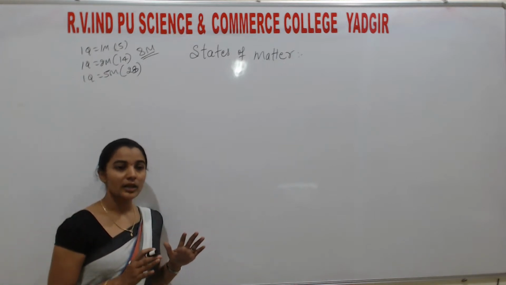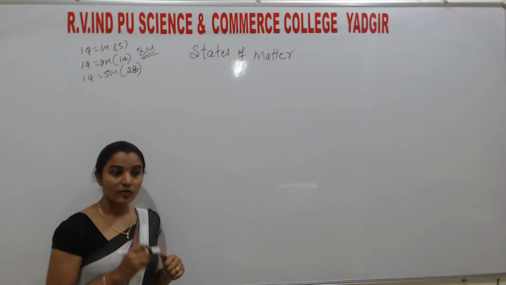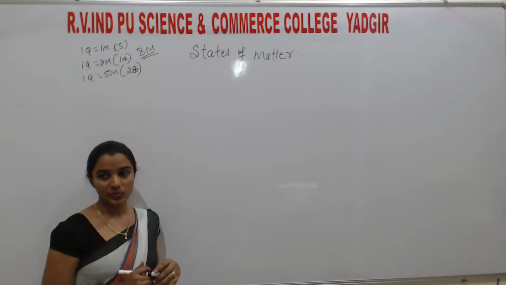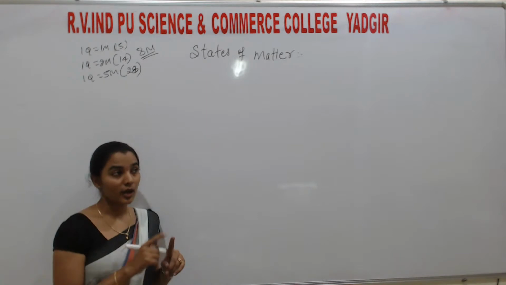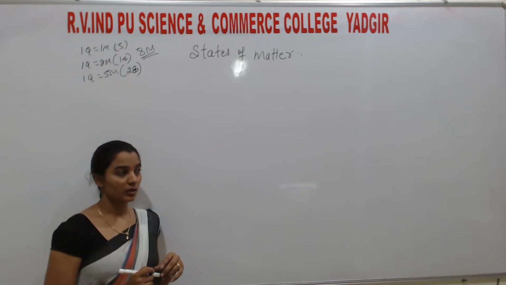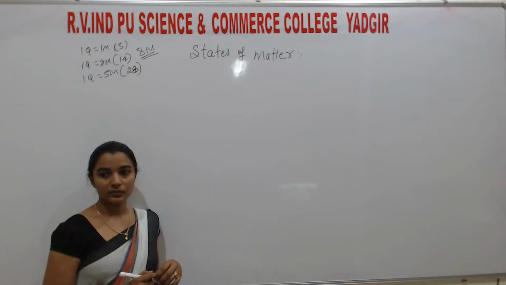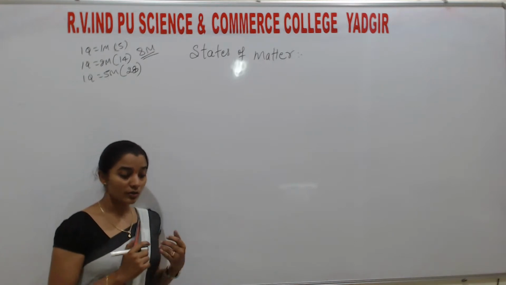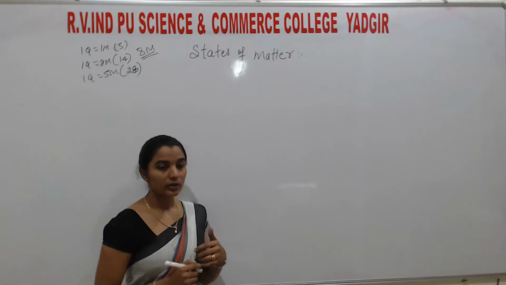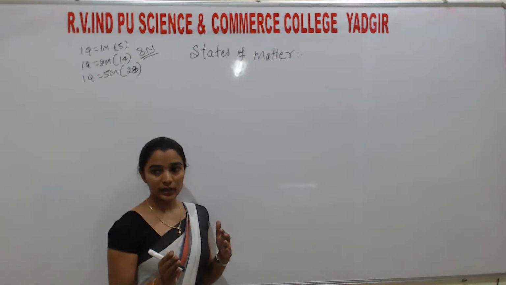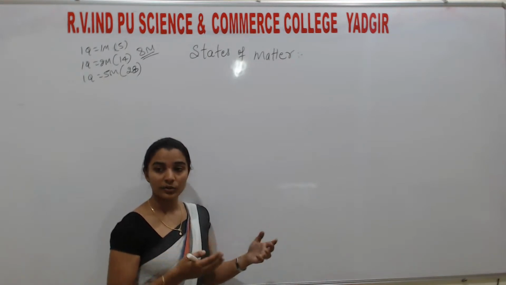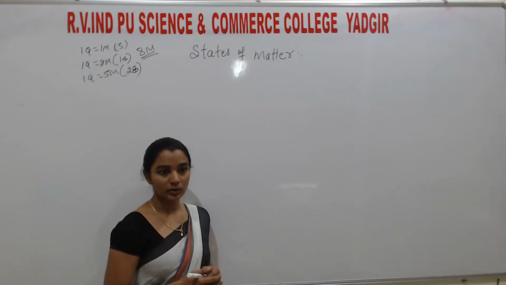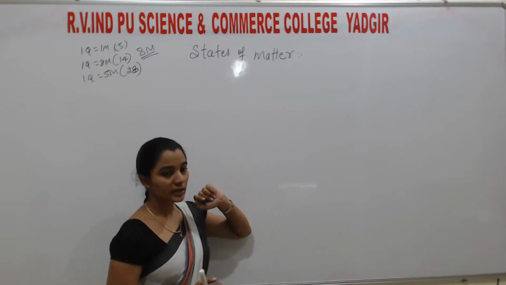Matter means a substance which has mass and occupies some space. Understand? That is called matter. As I told you, here we are only considering the physical classification. In the chemical classification, matter is classified as elements, compounds, heterogeneous, homogeneous. We don't bother with it. We'll just discuss the physical classification.